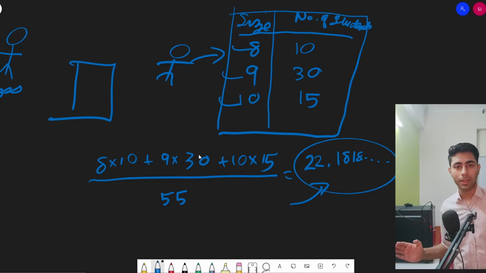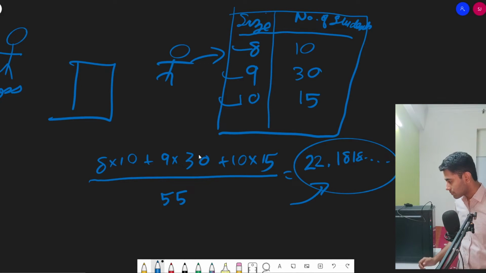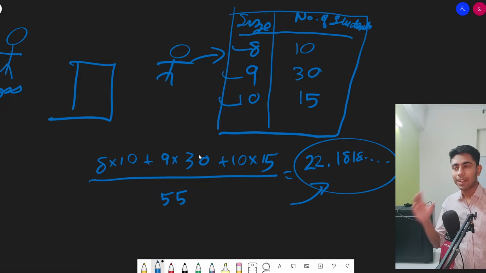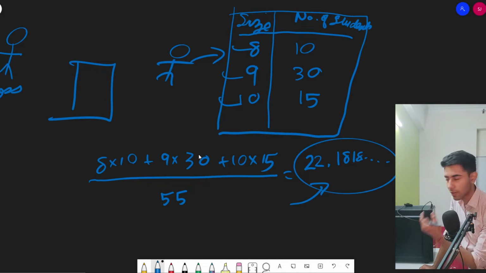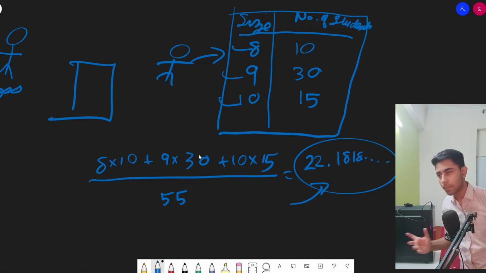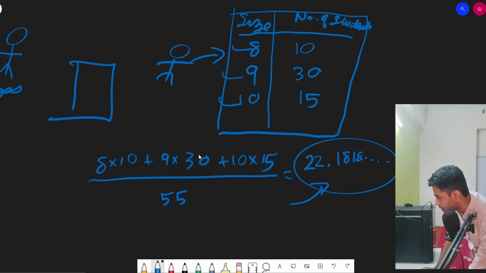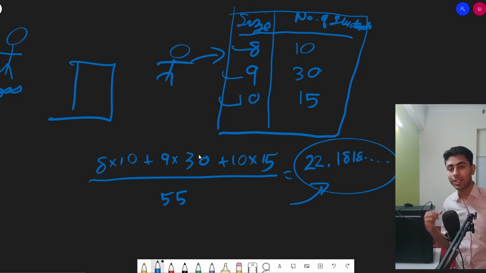So again, this employee is going to get fired. What the employee should have done was give the size of shoes which has the maximum number of students. Since this machine can produce only one specific size of shoe, in order to make the business profitable, he should have specified that shoe size which has the maximum number of students.